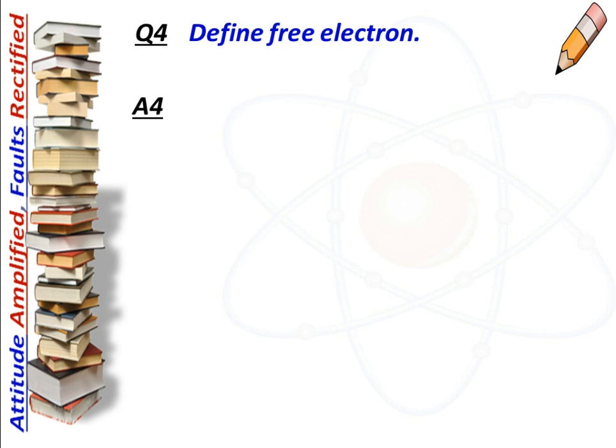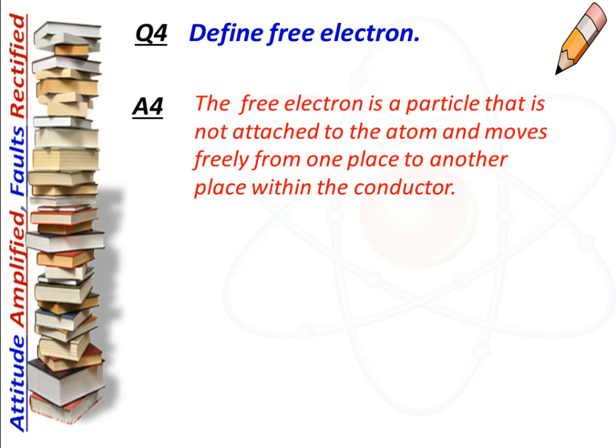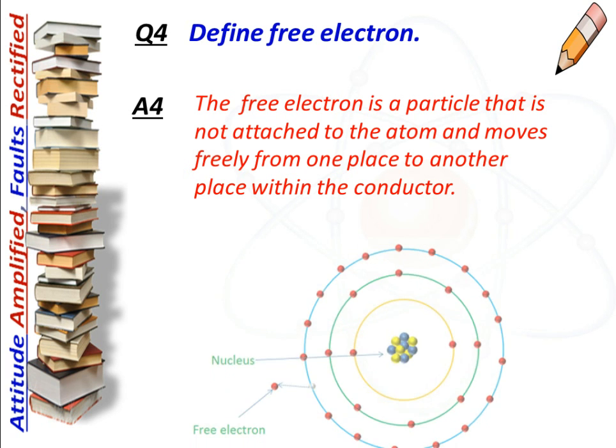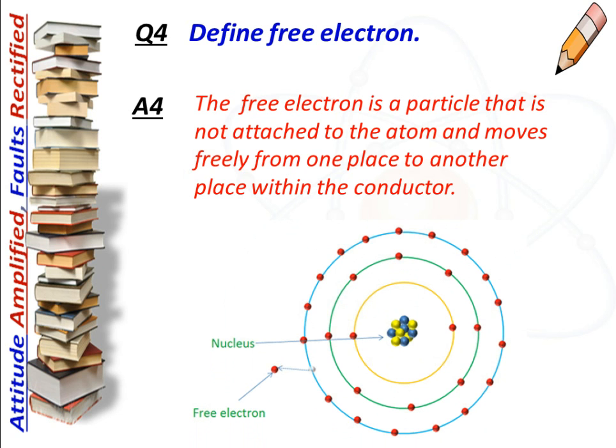Next question is, define free electron. And the answer is, a free electron is a particle that is not attached to the atom and moves freely from one place to another place within the conductor. This diagram will show you the free electrons.